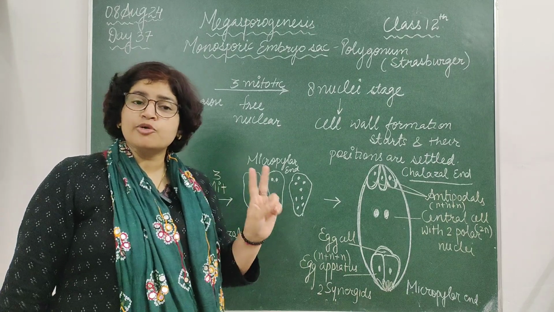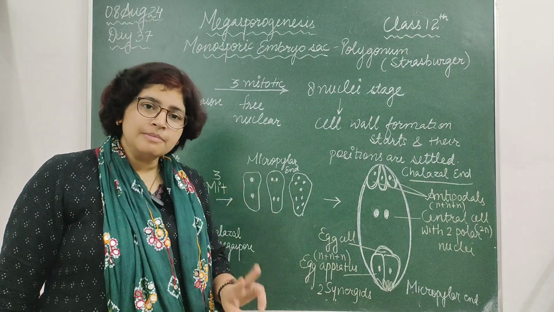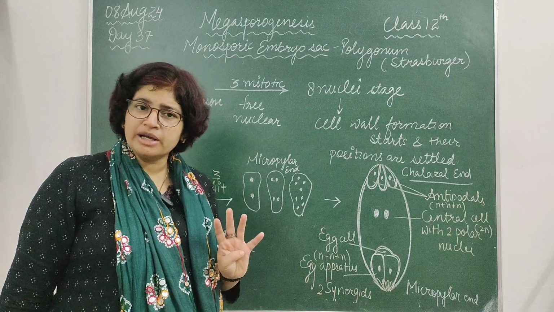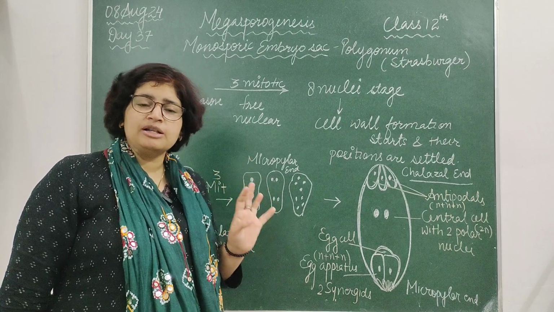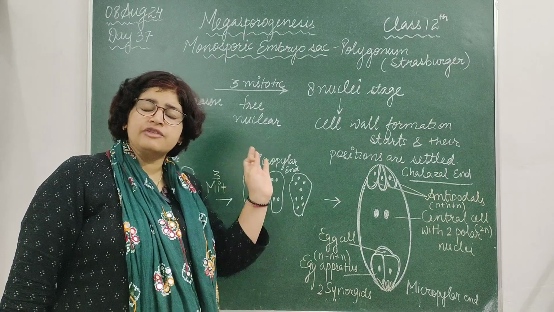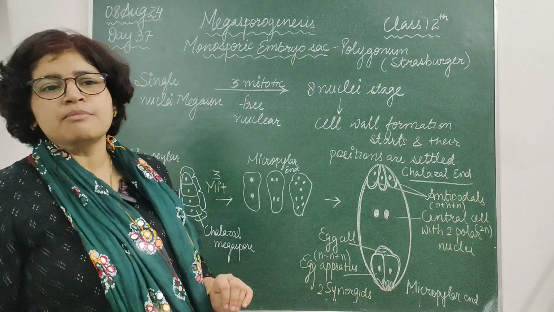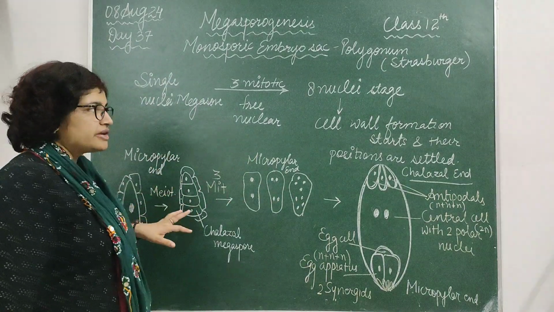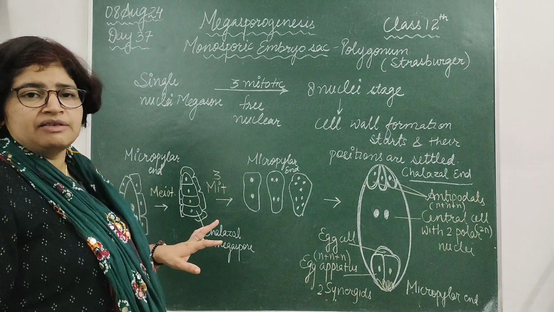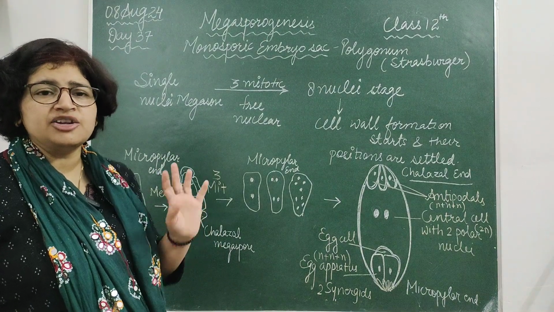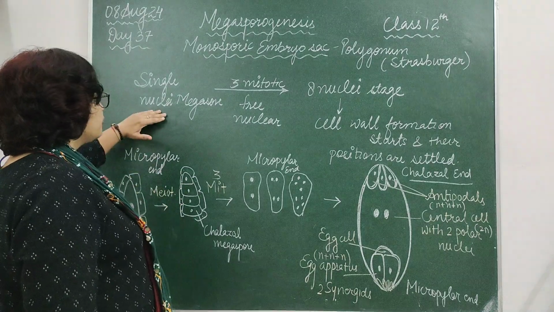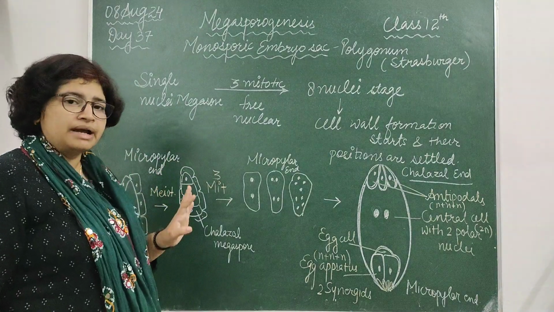The sporogenous cell undergoes meiotic division to form 4 megaspores. In tenuinucellate ovules, only the archesporial cell behaves like the megaspore mother cell and gives rise to 4 megaspores. Here we are considering monosporic embryo sac development, where the embryo sac will have a 7-celled and 8-nucleate structure. So we have the single-nucleus megaspore.